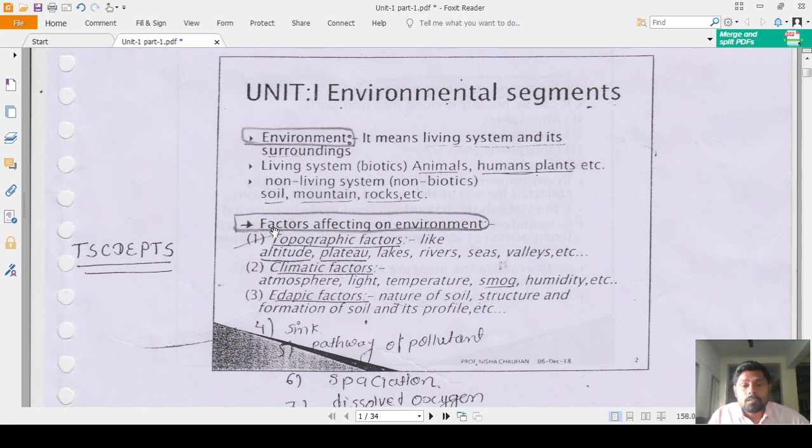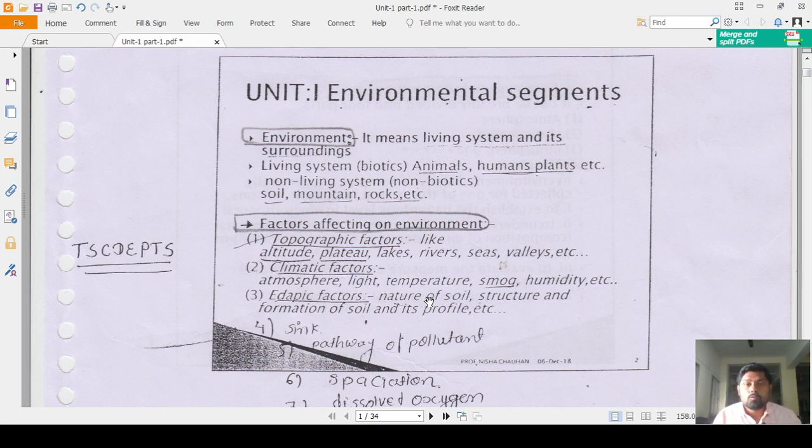Now, the factors affecting the environment are the topographic factors, called the altitudes, the plateau, the lakes, rivers, sea, valleys. Some climatic factors like atmosphere, light, temperature, smoke, humidity. Some edaphic factors, which are related with the soil. Those are the nature of soil, structure and formation of soil, and its profile.